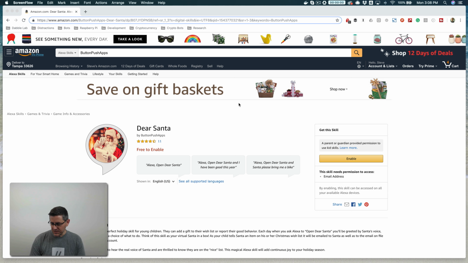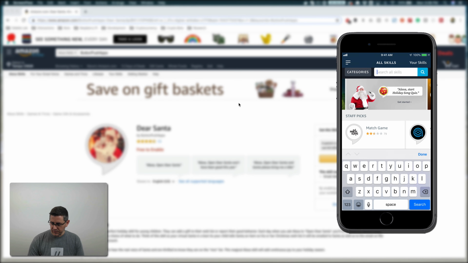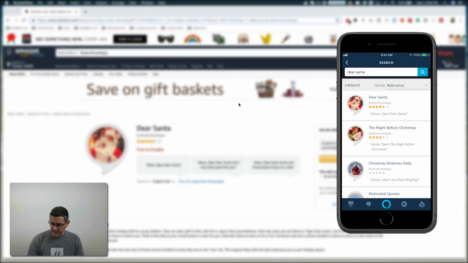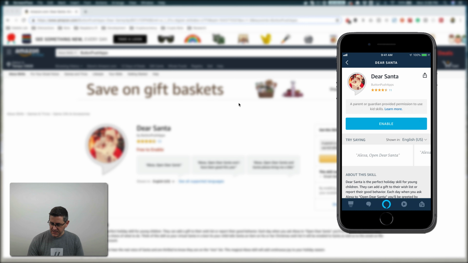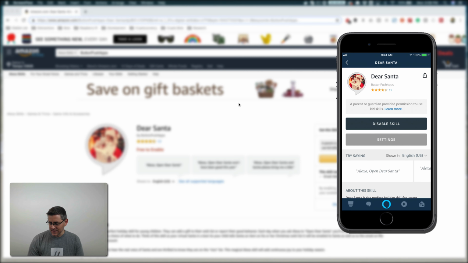I'm just using the Alexa companion app, so that way you can see the whole process, because there's a couple of pieces to it. So first, you want to enable the skill, and you can just search for Dear Santa. It's this skill here, the Dear Santa skill, and the one from Button Push Apps, not Push Button Apps, but Button Push Apps, and then enable it. This is asking for customer profile permissions for the email address, and you can get that from the customer profile or customer settings API skill template. And then we're all set here, so let's give it a try.